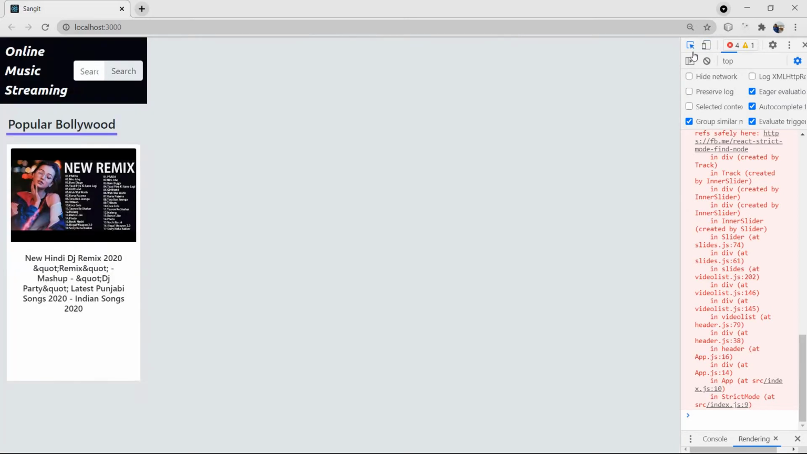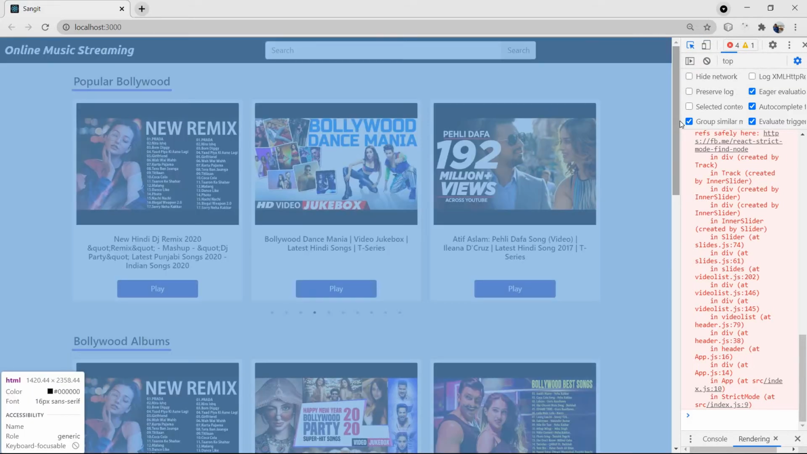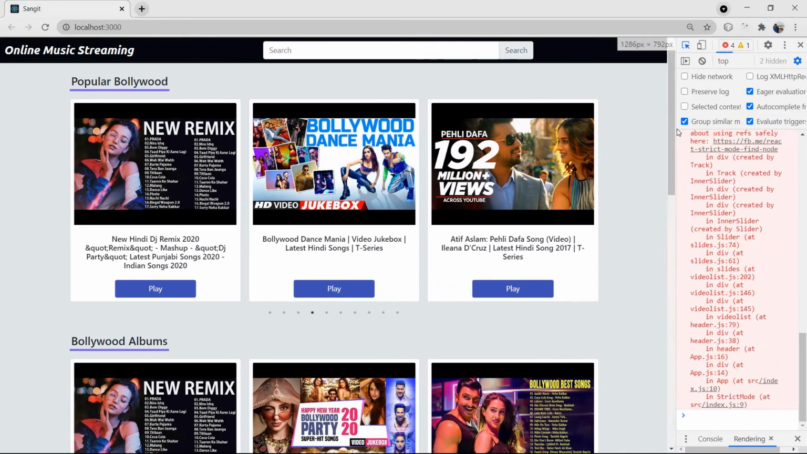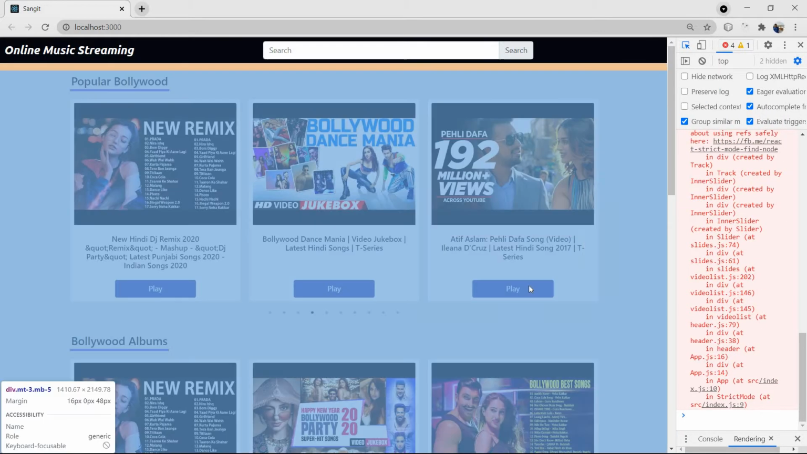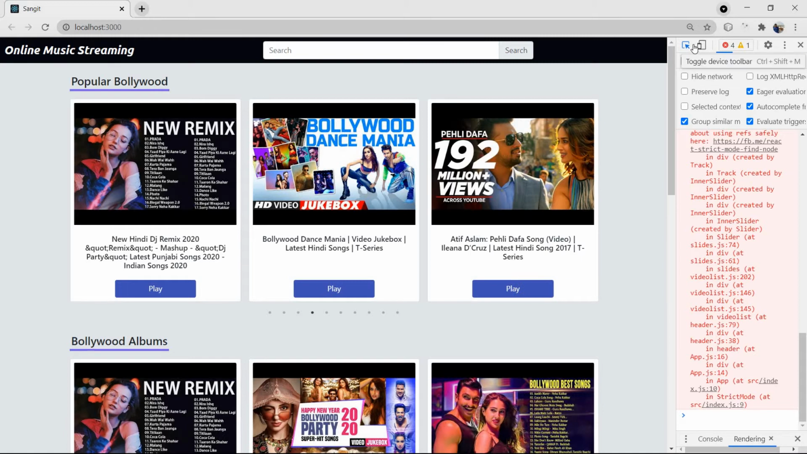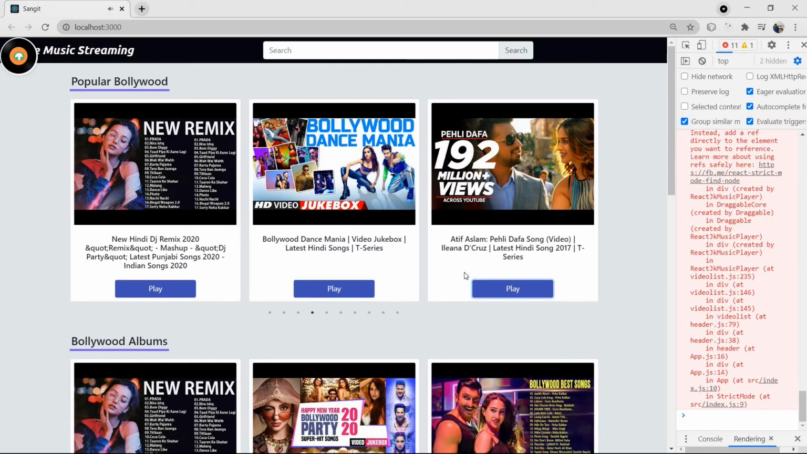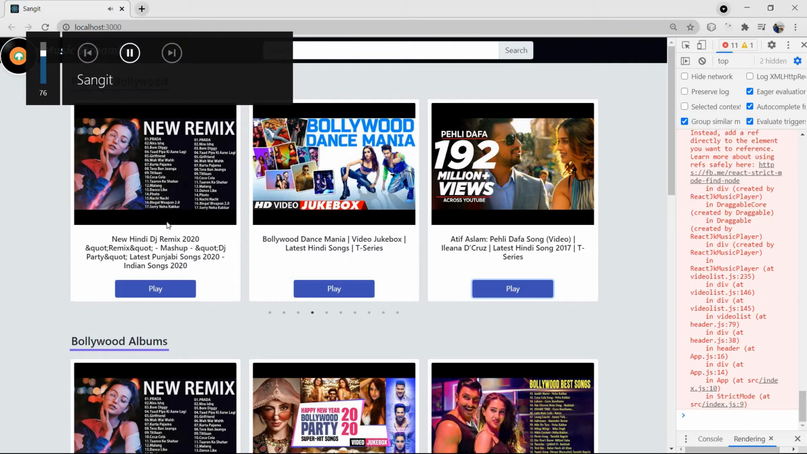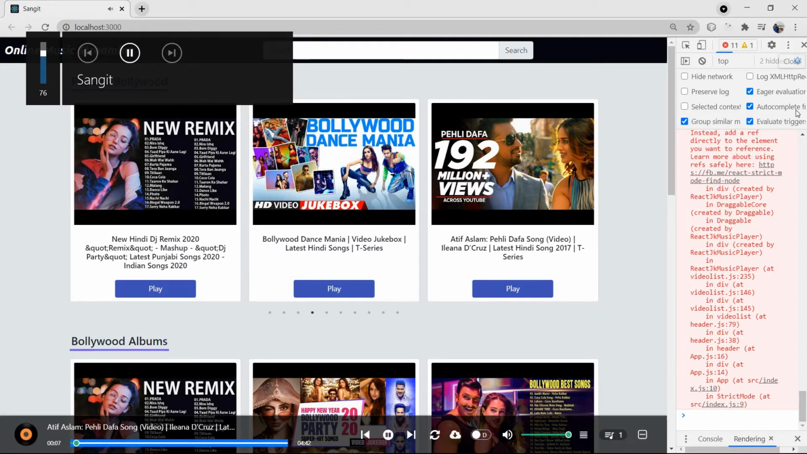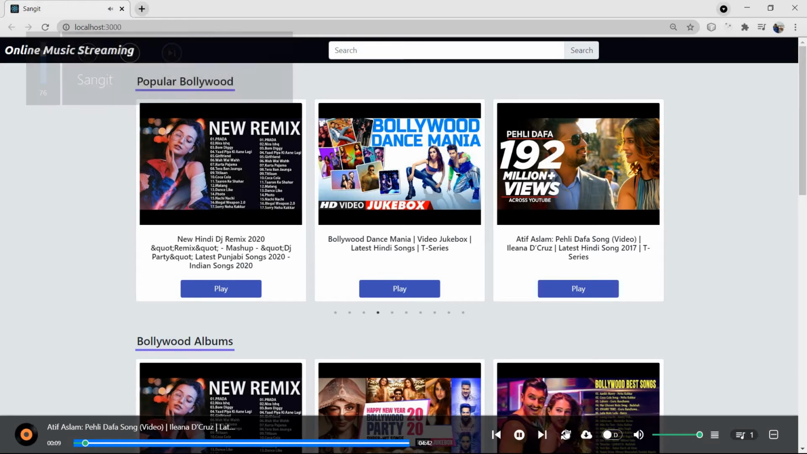Apart from that, it will fetch data from the YouTube API and play a song. So I am going to play it. It will take some time to render, and then it will start playing. So the music started, and I can pause it. It is at the bottom as a footer.